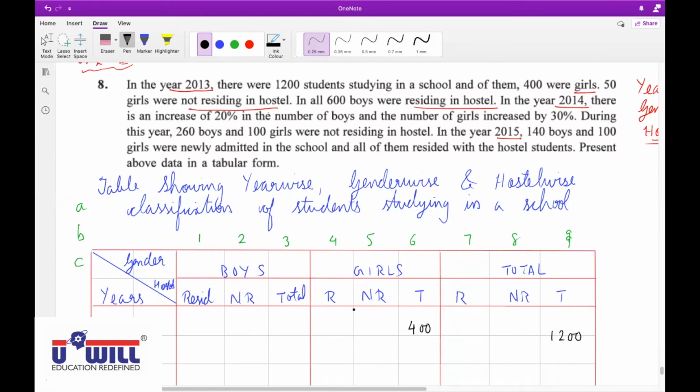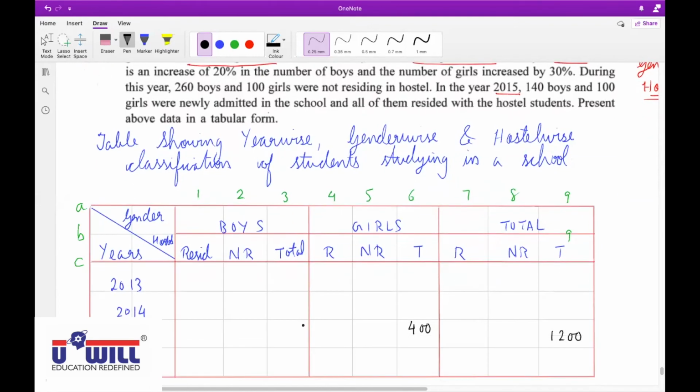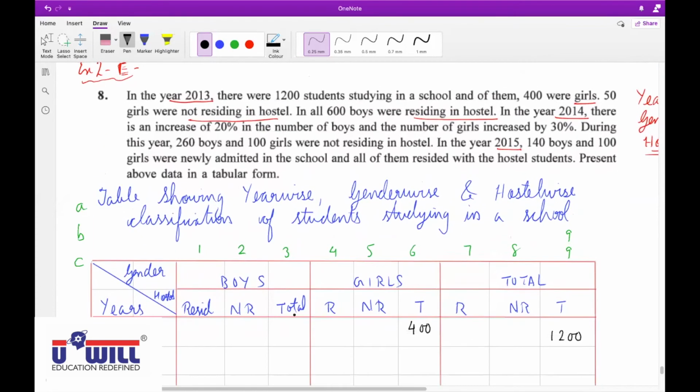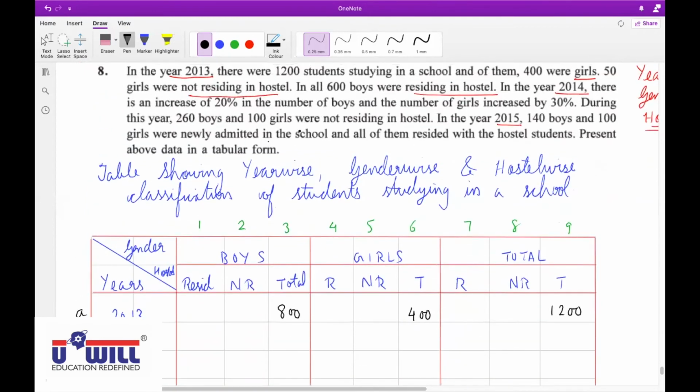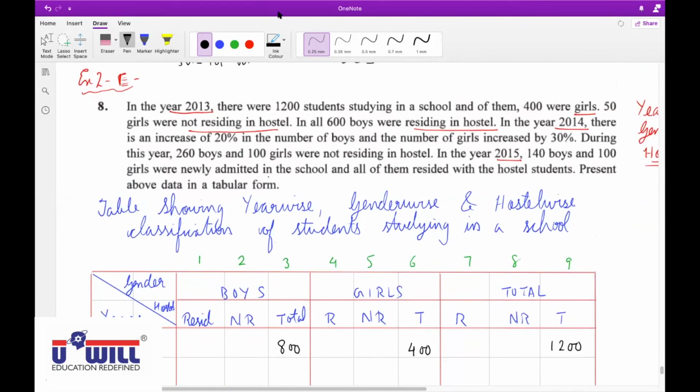Now, what else can we obtain? Sir, the total number of boys, 3A. Yes, 3A. How can we find 3A? 1200 minus 400, that is 800. Raise your hand if you did not understand this. Okay, mute yourself, Hetvi. Next.